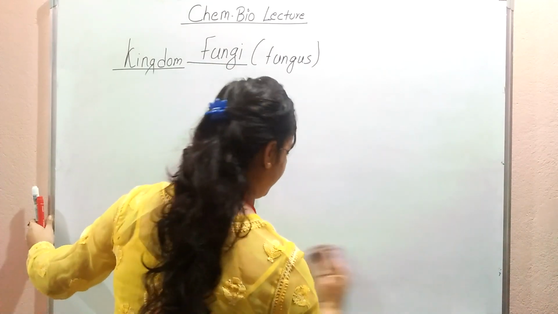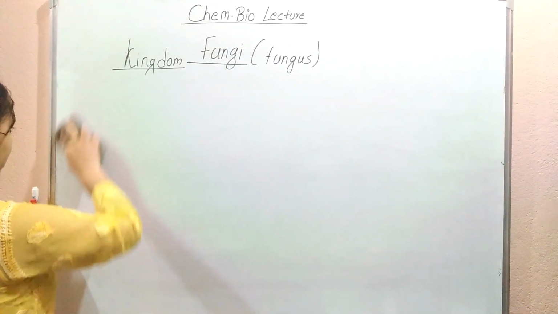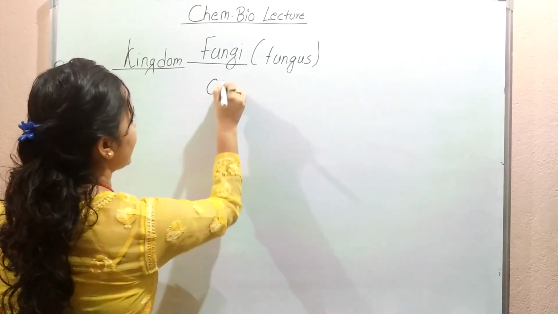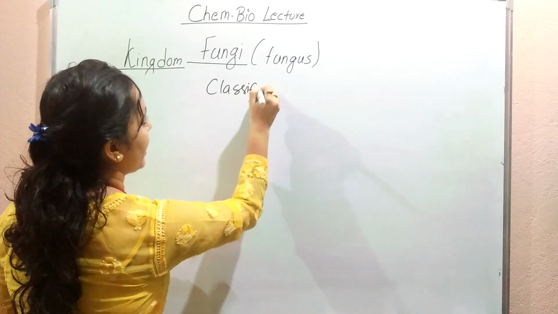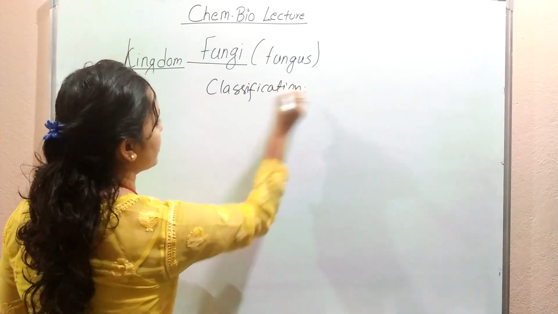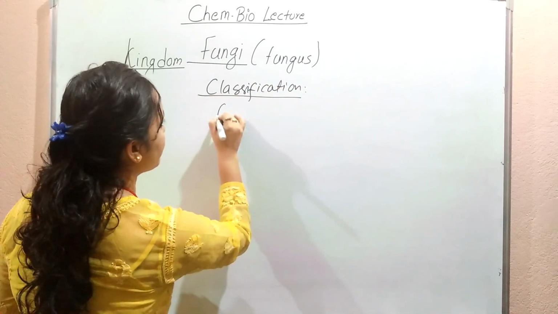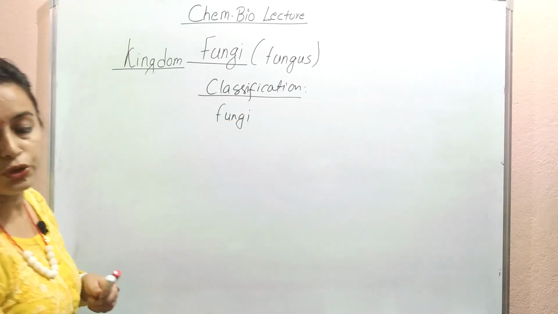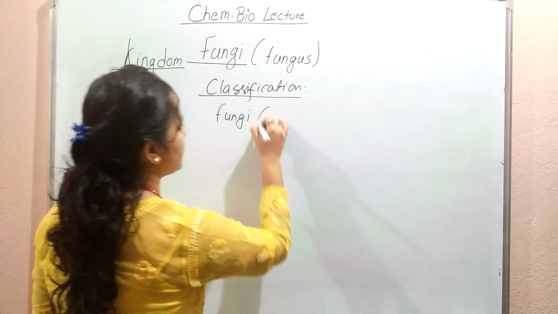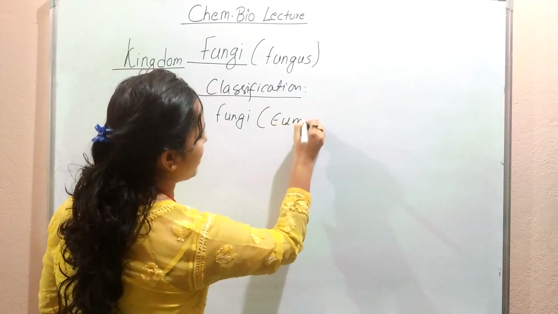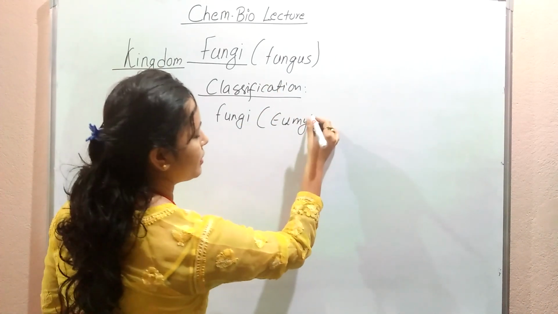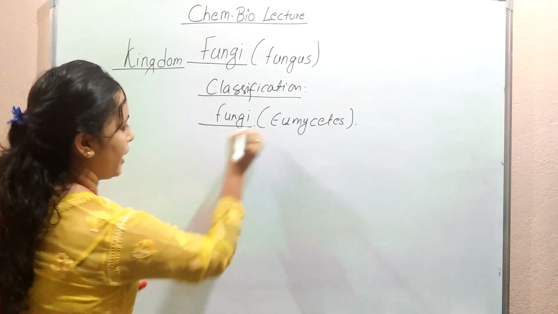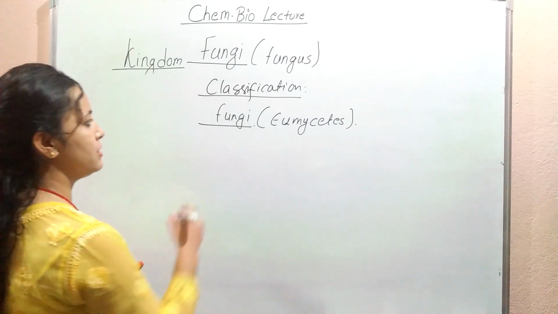Now let me go to another important part, that is classification. When we say fungus, we mean true fungi. When we are saying fungi, we are actually saying true fungi. Sometimes it is even written as eumycetes. They belong to the true fungi. So now let's see the classifications.